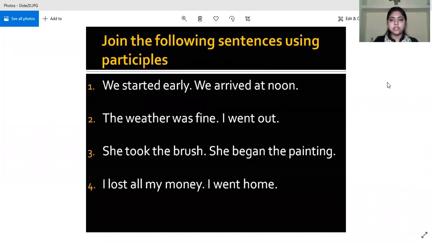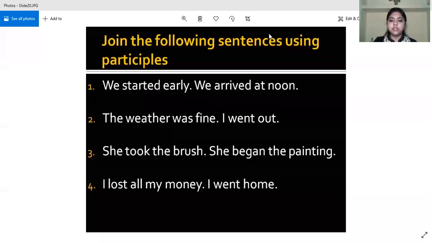What is your answer? Starting early, we arrived at noon. See, when the first sentence is in simple past, we generally start with having. Having started early, we arrived at noon. So having started. Starting early will be incorrect. Having started early, we arrived at noon. Is that clear?